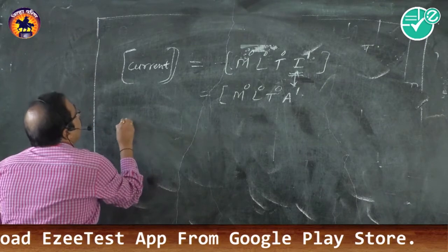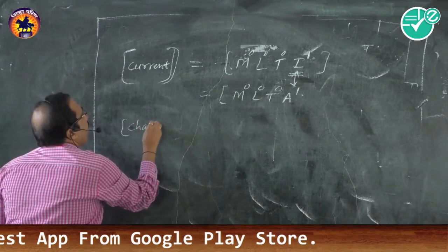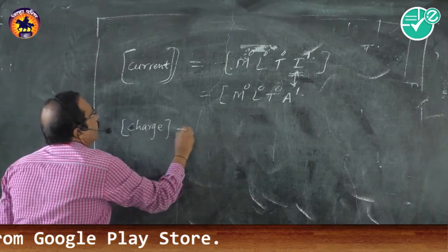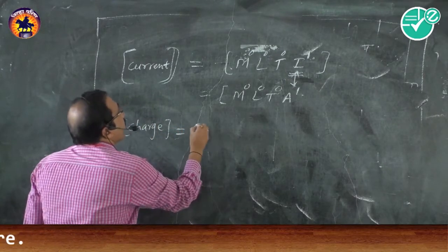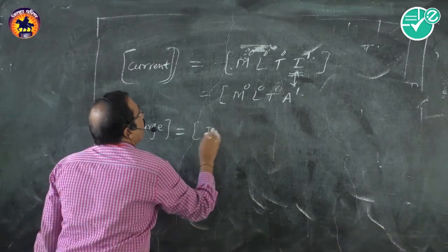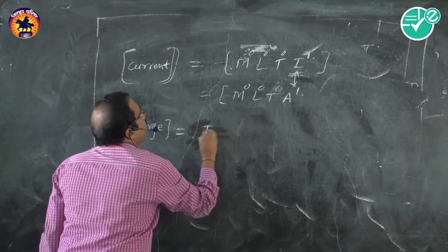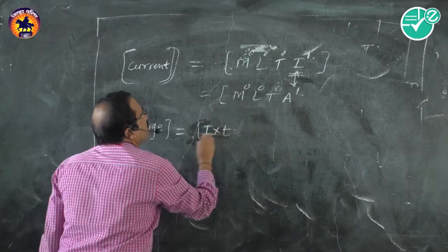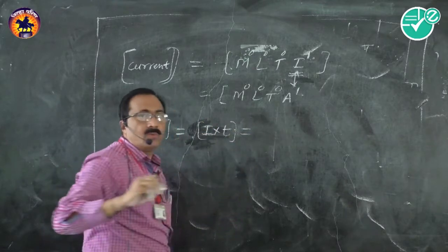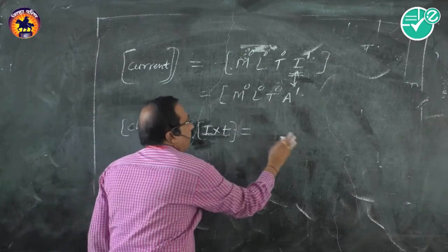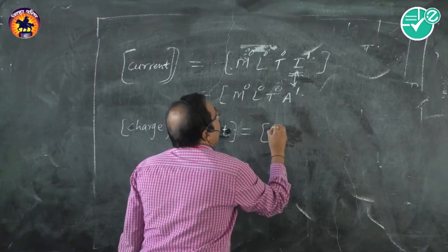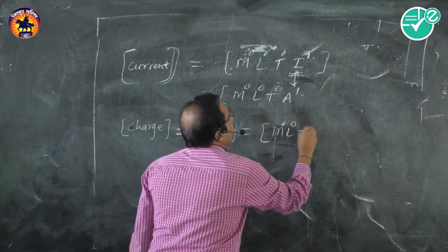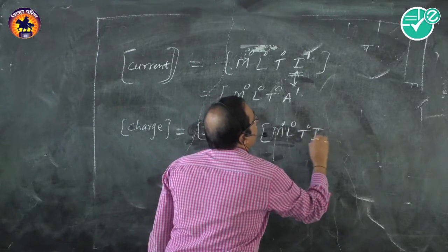Let us study the dimensions of charge. Charge is equal to current into time, isn't it? The dimensions of current are M0, L0, T0, A1 or I1.